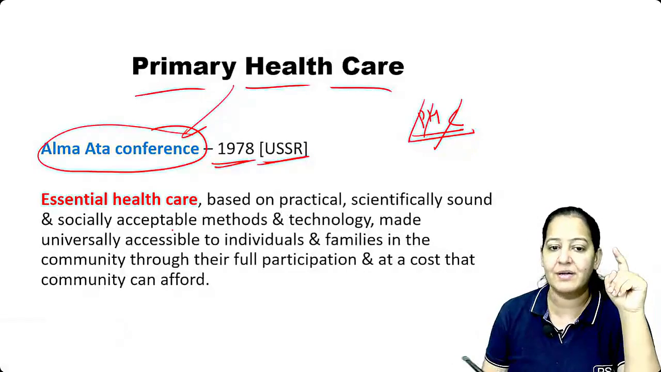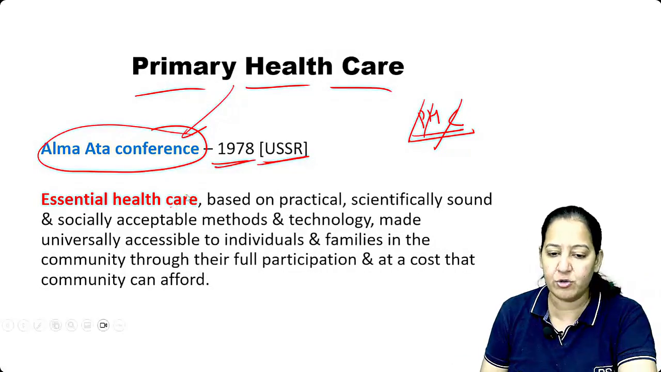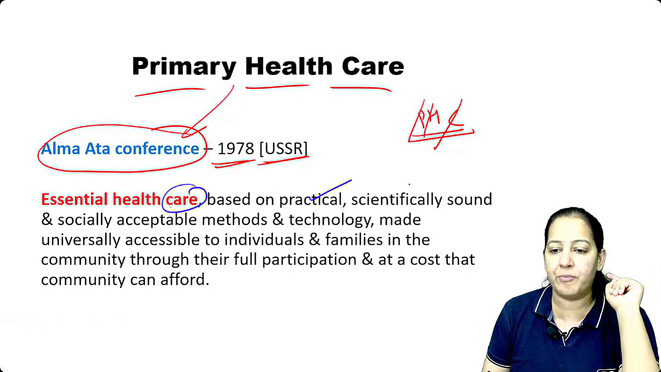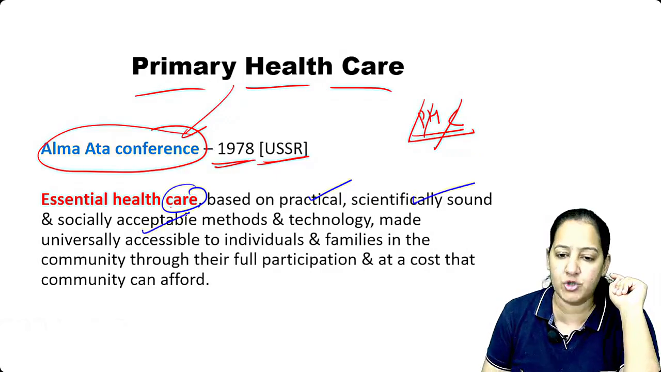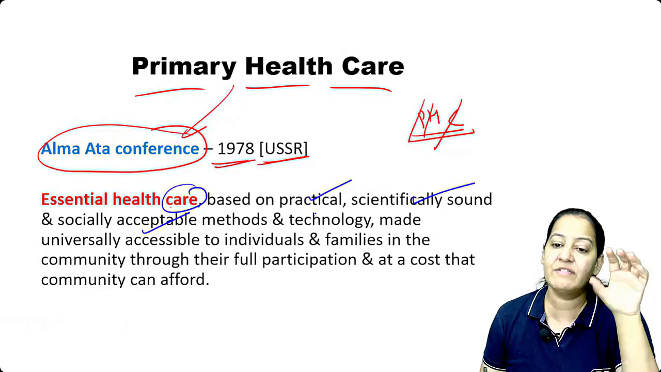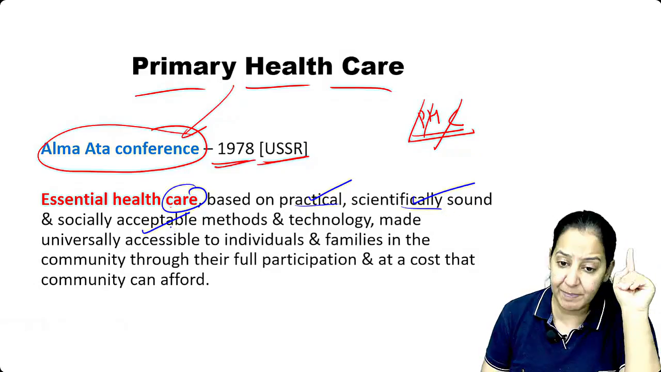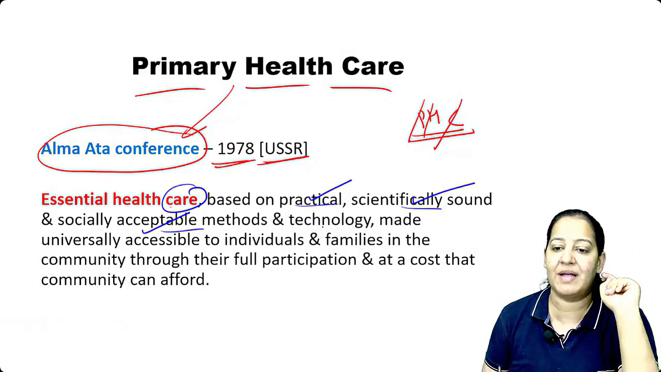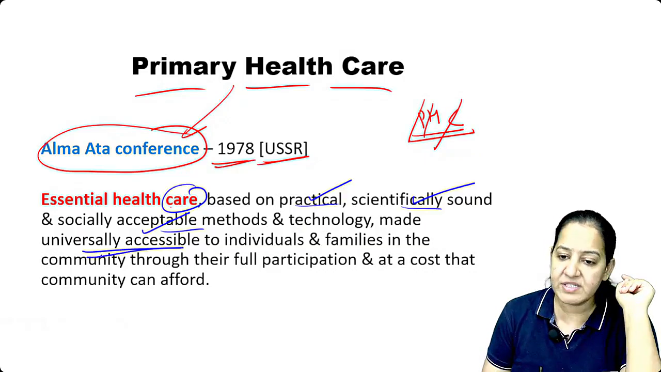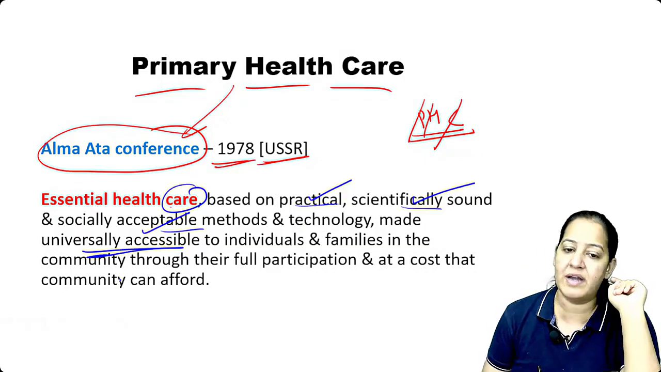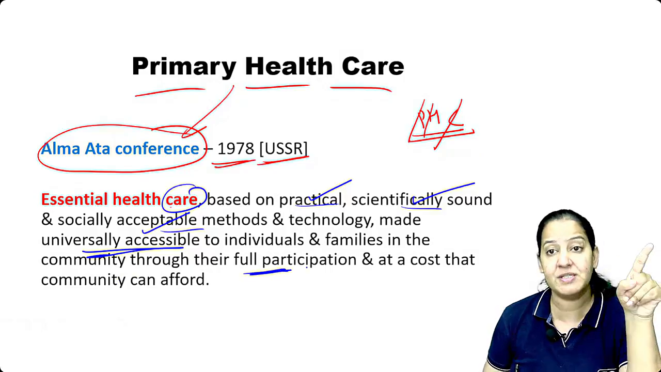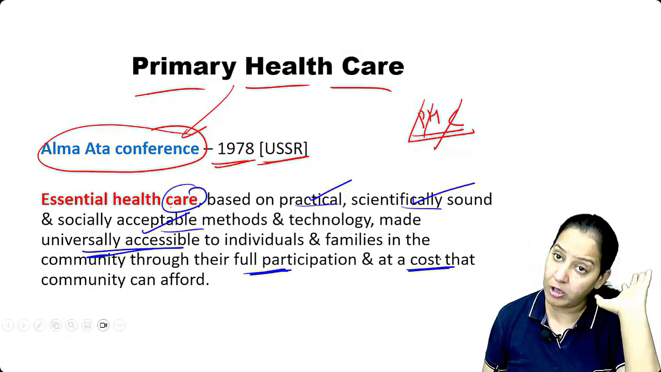The care we provide at PHC is primary health care. So what is this care? It is a care which is given to the patient. It is based on practical and scientifically sound and socially accepted methods. It is based on scientific knowledge and on socially acceptable methods and technologies. It is universally accessible to all individuals and their families in the community. Their participation is important, and it should be very affordable. All persons should be able to afford it.